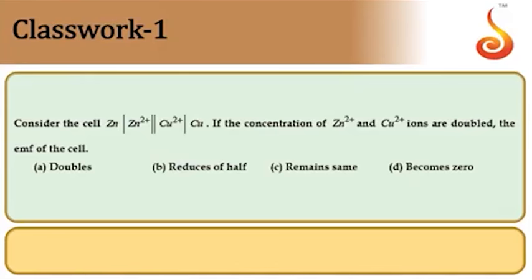Today we will discuss objective questions from electrochemistry. First one, consider the cell Zn | Zn2+ || Cu2+ | Cu. If the concentrations of zinc ions and copper ions are doubled, then the EMF of the cell.